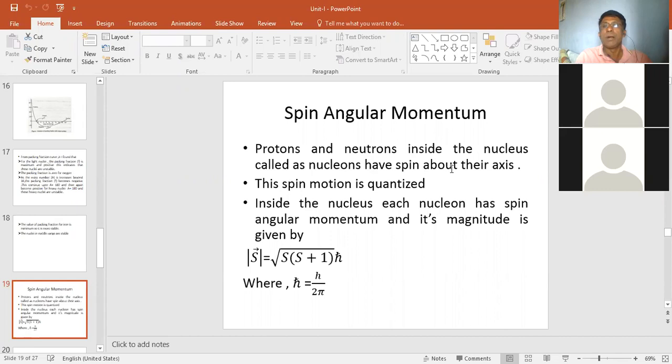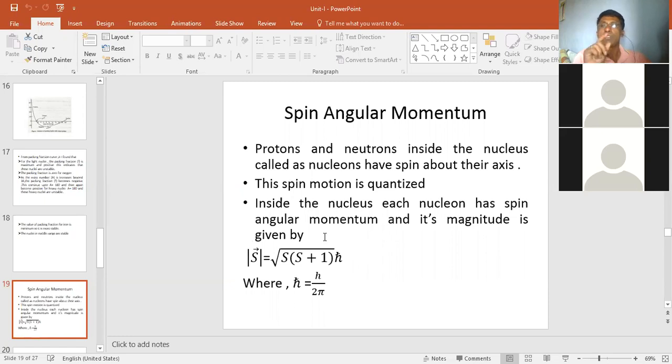They have the spin about their axis. Meaning they keep rotating about their own axis. The spin motion is quantized. Inside the nucleus, each nucleon has the spin angular momentum, and its magnitude is given by this: mod of S is equal to square root of S in bracket S plus 1, times h cross, where h cross is equal to h upon 2 pi. So this is the magnitude of angular momentum.